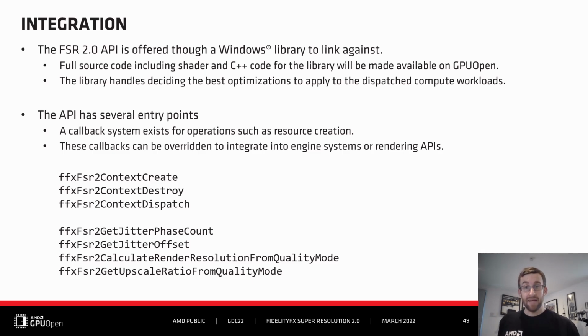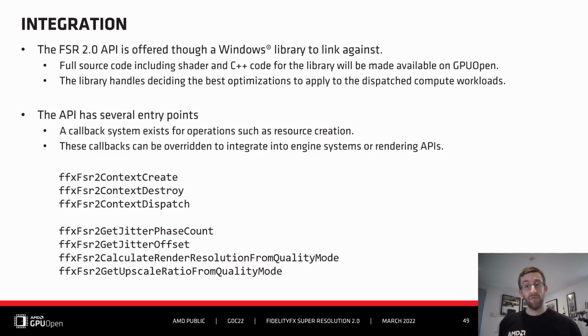The library has various logic for deciding the best permutation of optimizations to apply for the compute workloads. The API has 3 main entry points for context creation, destruction, and dispatch, and a selection of helper functions for working out associated data such as correct perspective jitter.